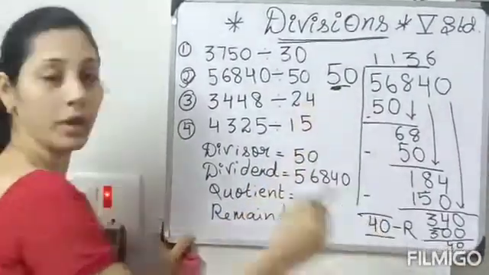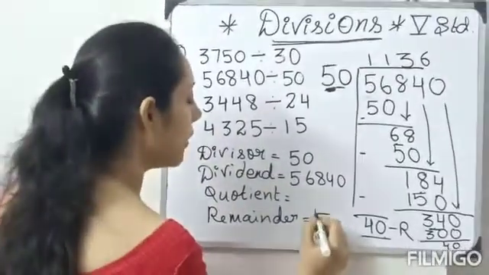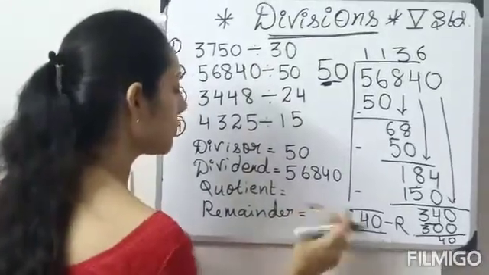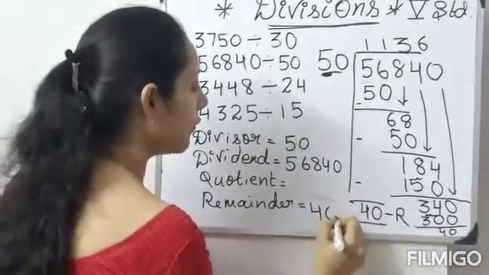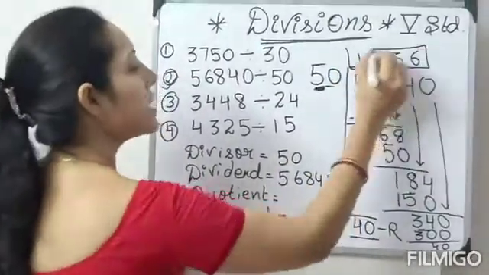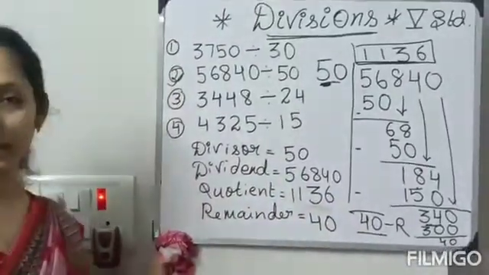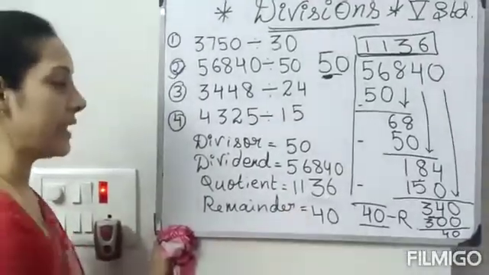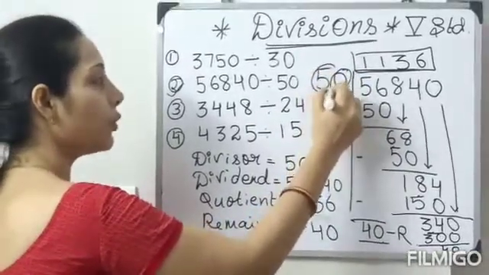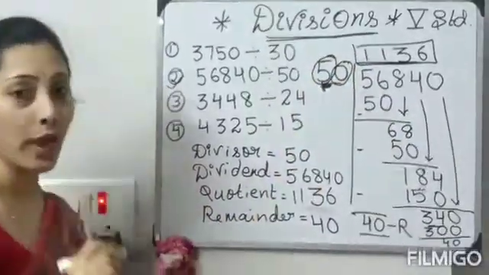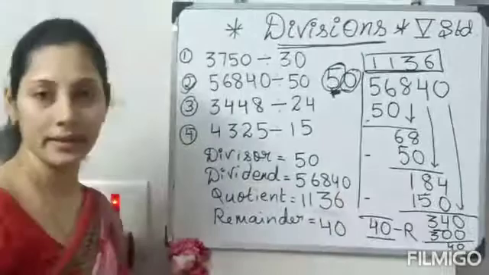40 is our remainder. What is our remainder? Because in 50 table 40 will not go. It is a lesser number. So remainder is our 40. Quotient is our 1136. Very good. What is our quotient? 1136. Again see, when 0 will come here, you have to listen to this number and do the sum. It will be very easy and you can do like this.